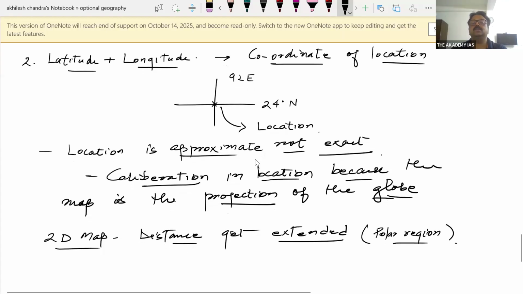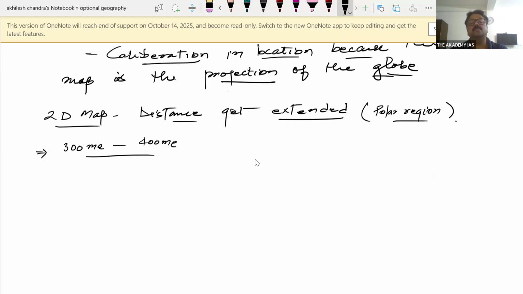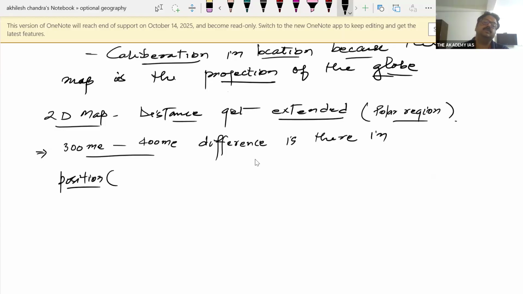So in two dimensions, due to extended distance, we have to calibrate it. And in general, there is a difference of 300 meter to 400 meter in position, that is, real position versus exact position and location.